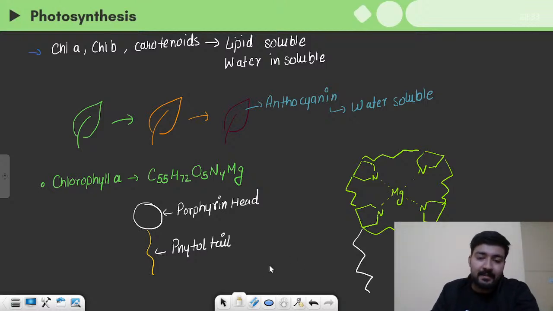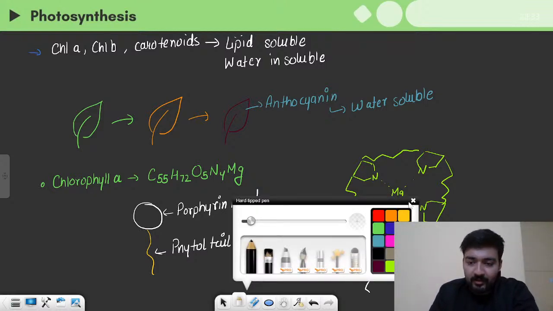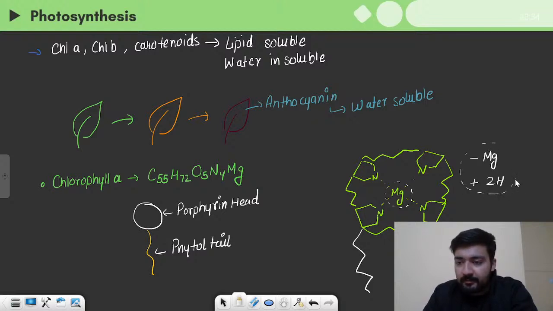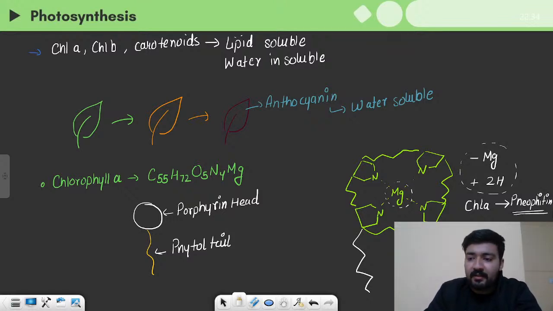Now another key thing is that if this magnesium is removed, if we subtract magnesium and in its place we add 2 hydrogen atoms, in that case the chlorophyll A will convert into pheophytin, right? Pheophytin, and this particular molecule is significant, and we'll talk about the significance of pheophytin in just a bit, right? So this is the structure of chlorophyll A.